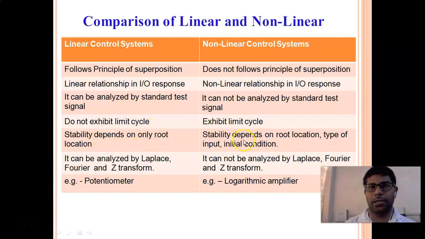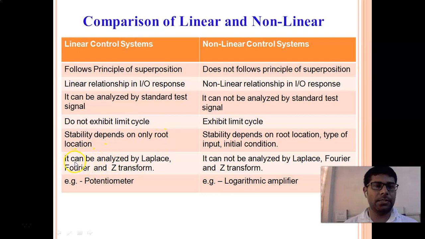But in a non-linear control system, the stability depends upon root location, type of input and initial condition: what type of input you are applying, and what the initial conditions are at the time of applying the input. So these are 3 things on which the stability depends.